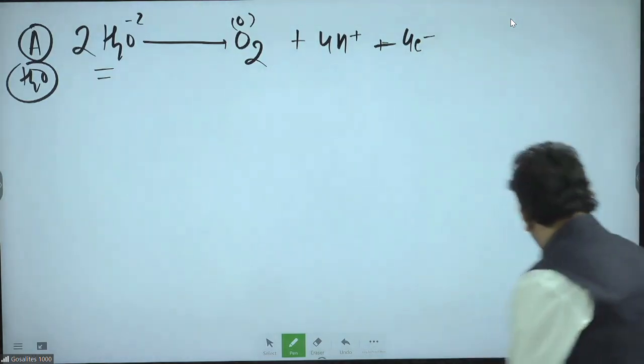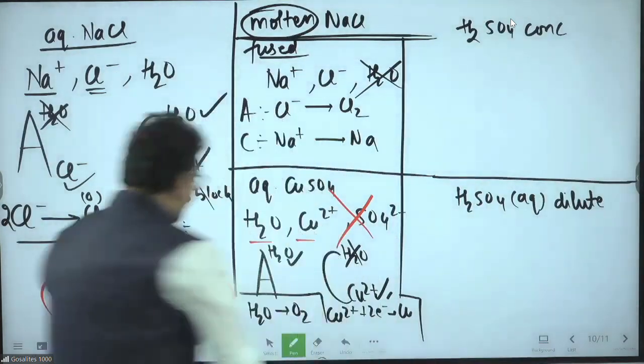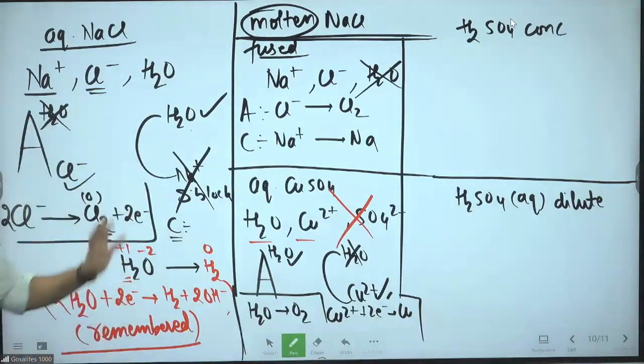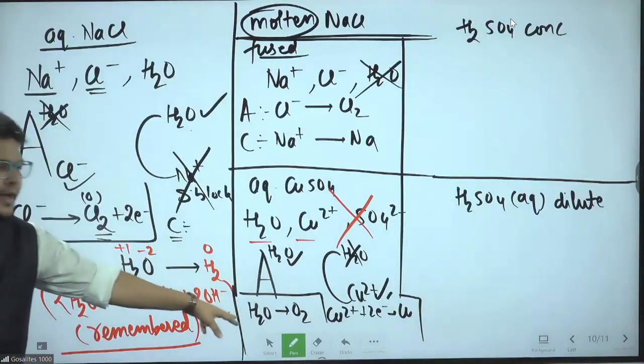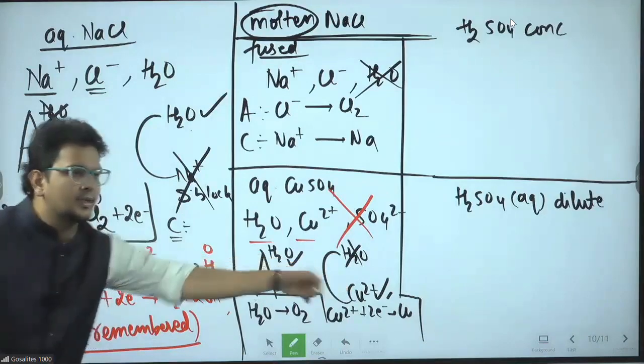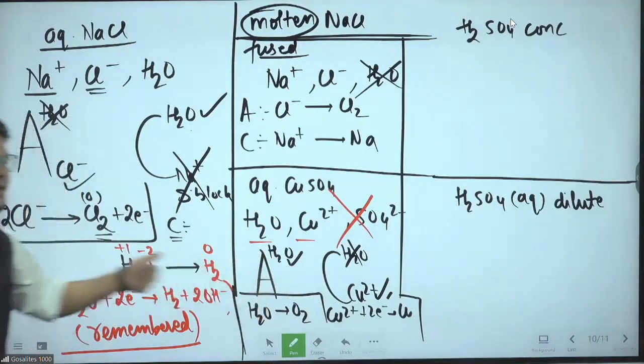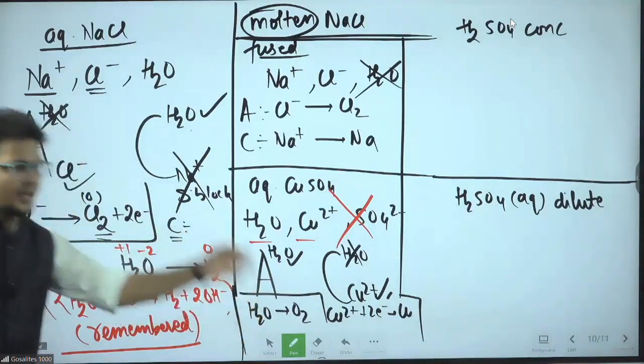So bhaiya, coming back. This next slide, don't worry, I will explain something more in detail. Faraday's law will come. This idea clear? H2O wins here, cathode wins there. You need to remember what will happen when H2O wins at anode, when H2O wins at cathode, because remaining reactions